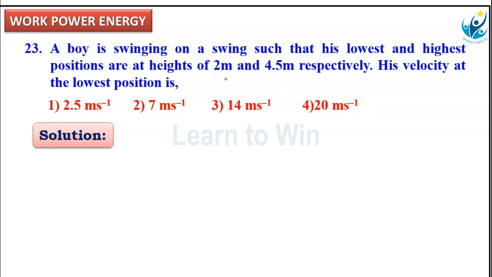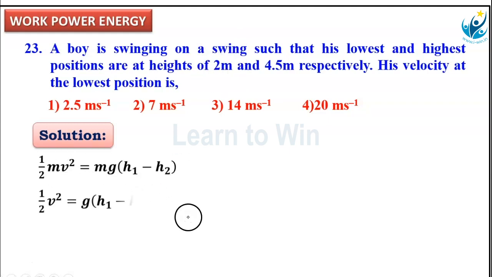This we bring from conservation of energy only. So this formula we are going to use to find the solution for this problem. That is, kinetic energy at the lowest point is mgh1, highest point potential energy, minus mgh2, lowest point potential energy.